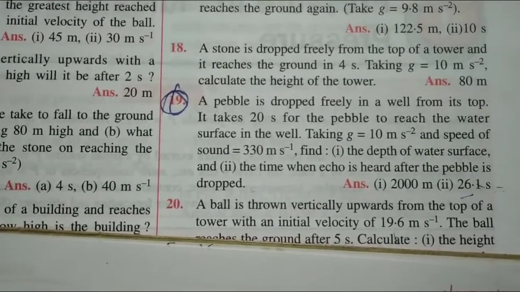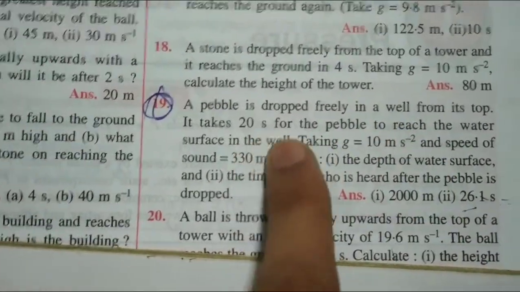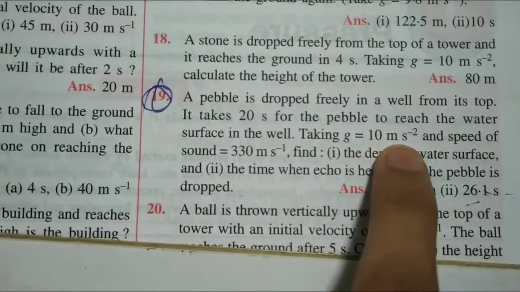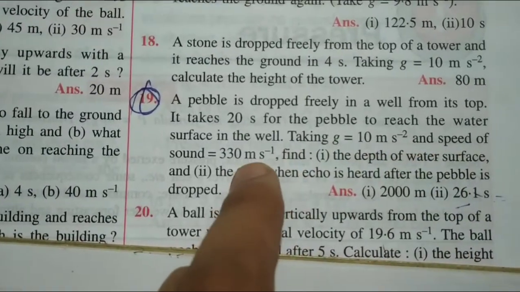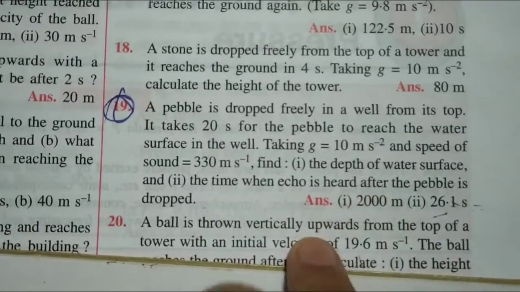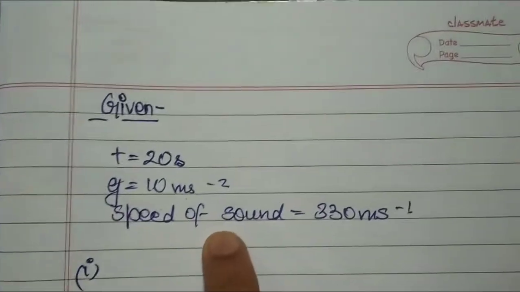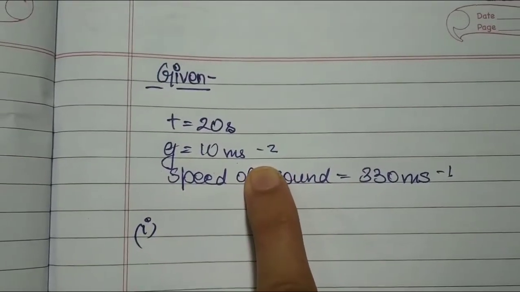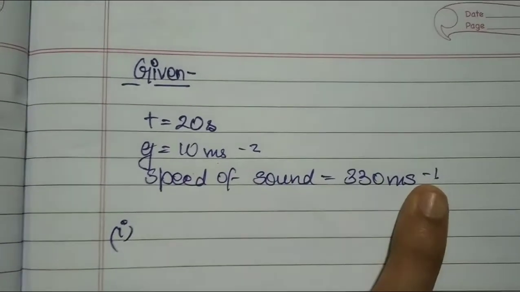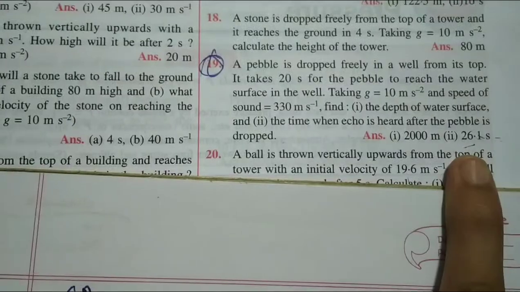Now the last question that we are going to solve is the 19th part. A pebble is dropped freely in a well from its top. It takes 20 seconds for the pebble to reach the water surface in the well. Taking g as 10 m/s² and speed of sound as 330 m/s, we have to find the depth of the water surface and the time when the echo is heard after the pebble is dropped. First we write the given things. Time is given 20 seconds, acceleration due to gravity is 10 m/s², and speed of sound is 330 m/s.